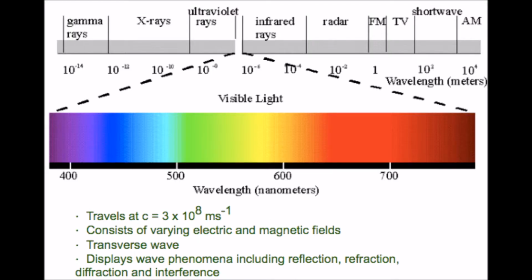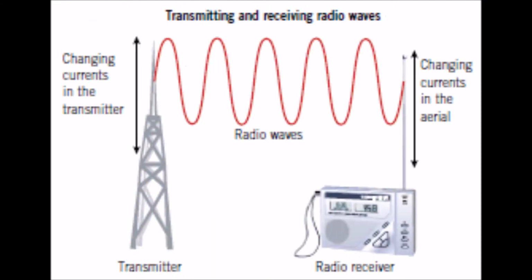Visible light is the only portion of the electromagnetic spectrum which our eyes can detect. It is approximately in the middle of the spectrum, surrounded by UV rays, X-rays, and gamma rays, which have higher frequencies and smaller wavelengths, and radio waves, microwaves, and infrared waves, which have lower frequencies and larger wavelengths.